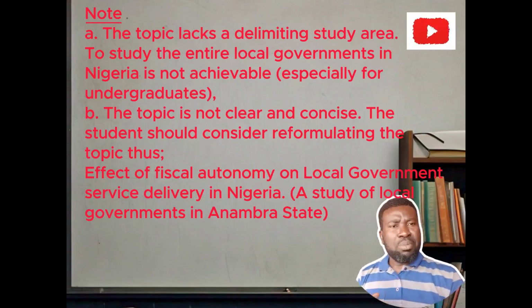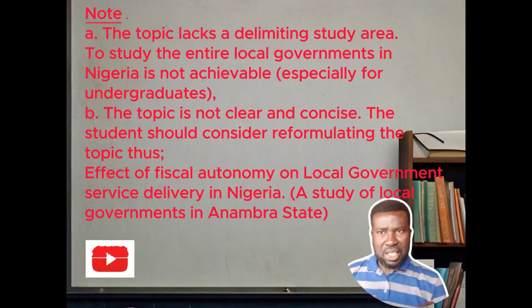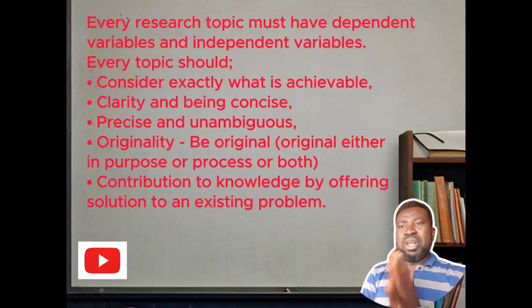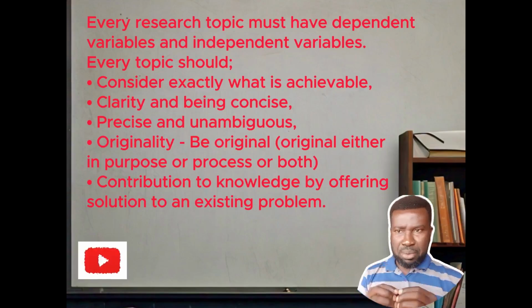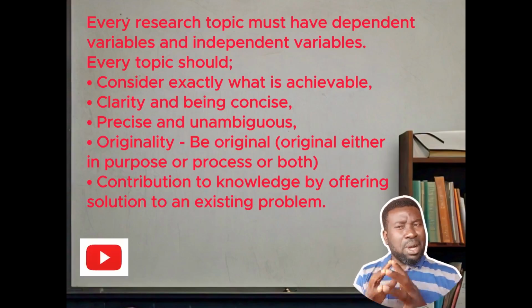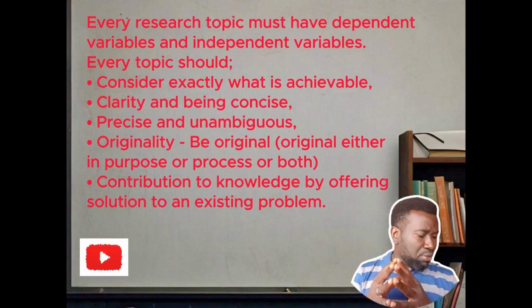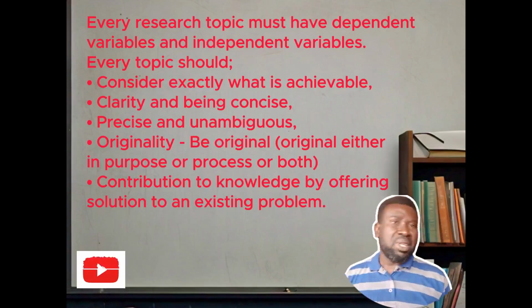Let me in summary go back to what I have just talked about. We said when a topic is researchable, that topic must have two variables, the independent and the dependent variable.